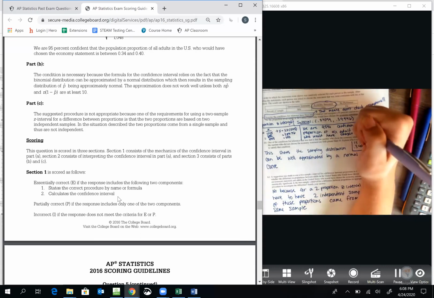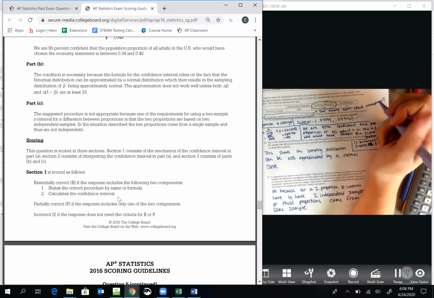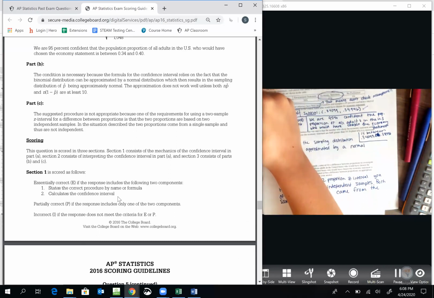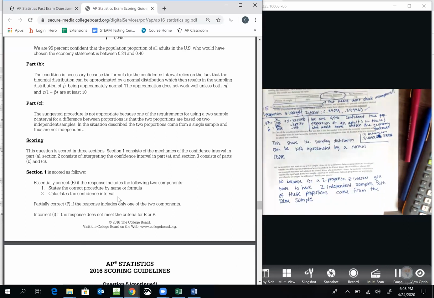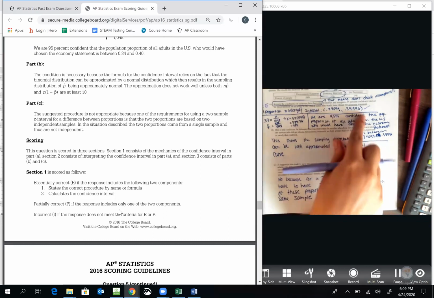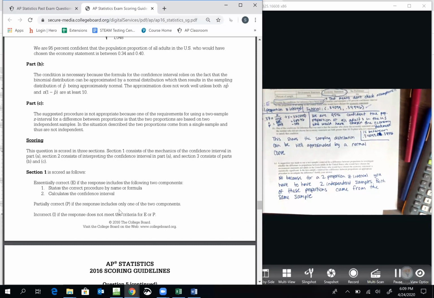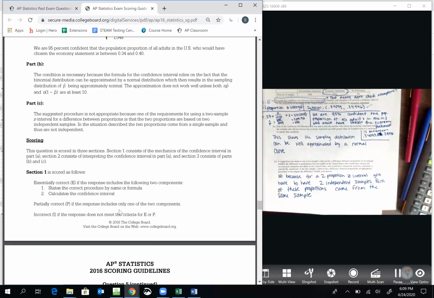And they calculated the confidence interval. So that's section 1, are those two things. So that means so far I've gotten an E. Partially correct if you have one of the two components. Oh, that's nice. You don't even have any idea what you're doing. You make up an interval, you get a partially correct just for getting the name.